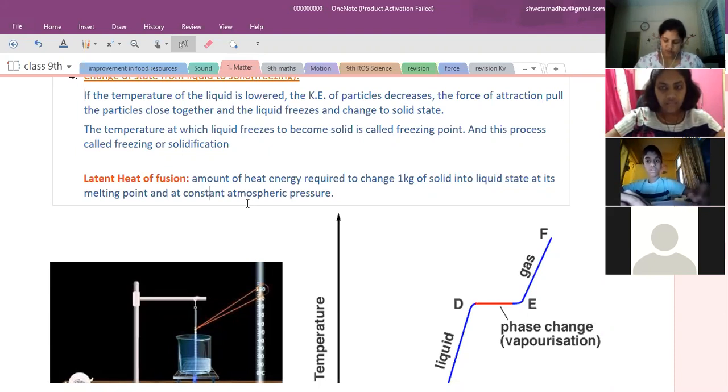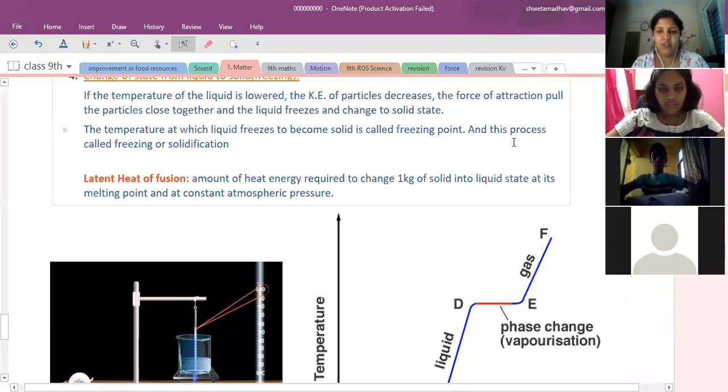Not there in the first class. So vapor and gas I've already properly explained. Not the first class, it is the second class I explained, after the matter, properties of matter. So try to understand in an easier way.